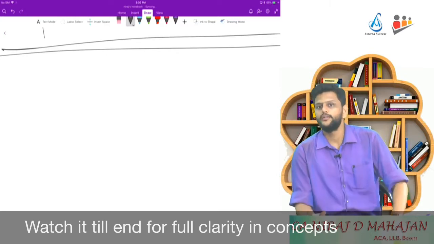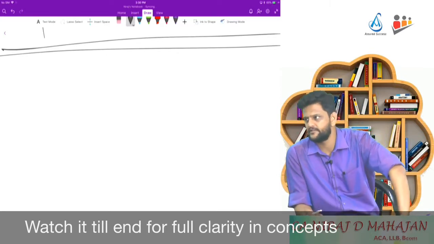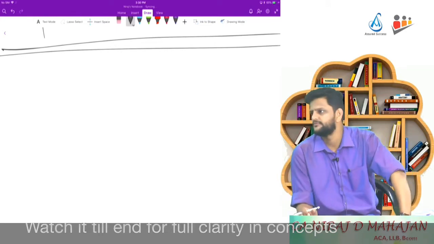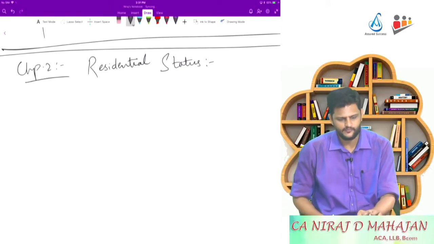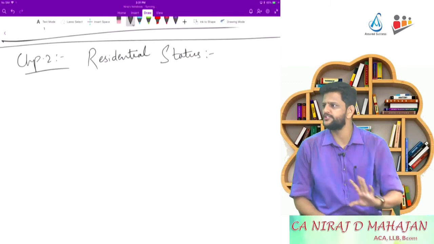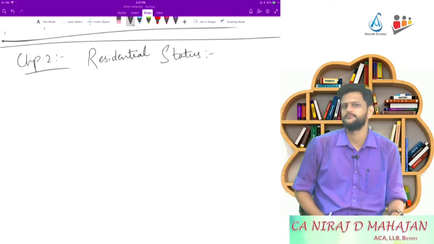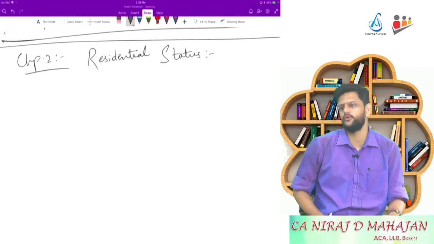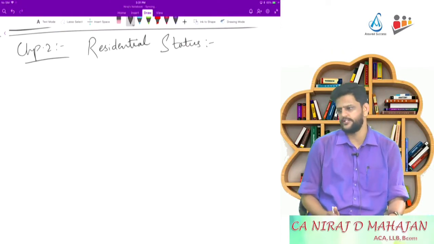So, non-residents do not get the benefit of slab rates, but residents do. So, come to chapter 2. What is the first word you see in chapter 2? Citizenship not equal to residential status.